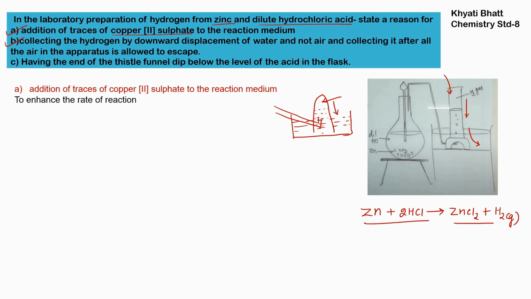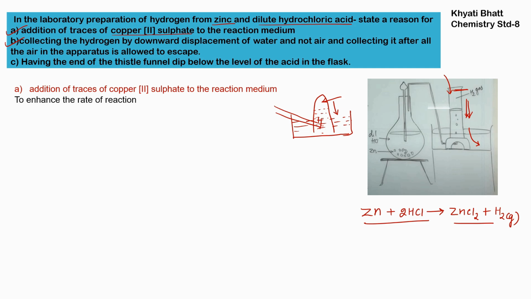When the process starts, the water will be till here. As the hydrogen comes from the reaction as a product, it takes the place of water and slowly the water goes down. So it is downward and it is displacing the water. So that means it is downward displacement of water.